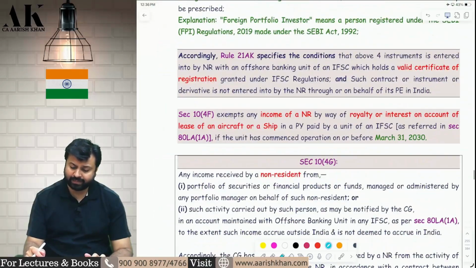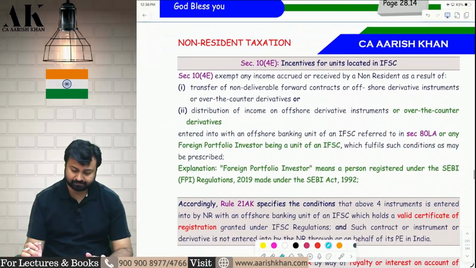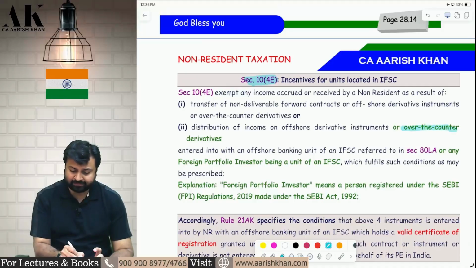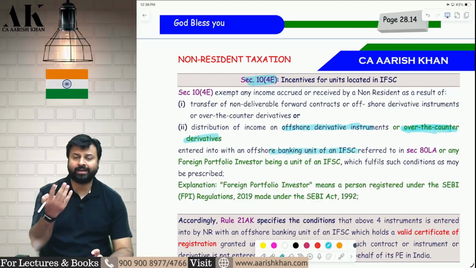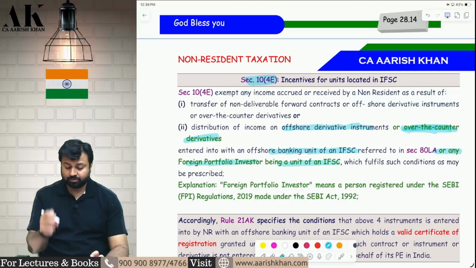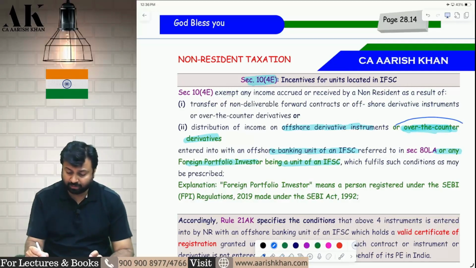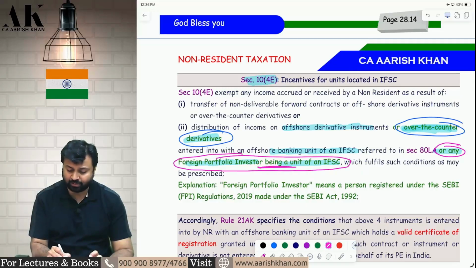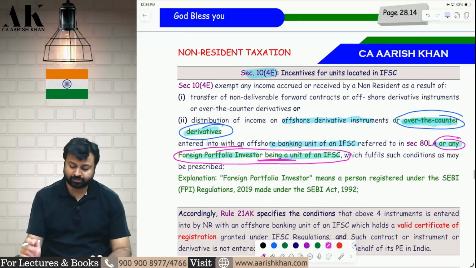Second amendment on page number 28.15. In 10(4E), they have added over-the-counter derivatives also. Earlier, there was only offshore derivative instrument. Now they have also added over-the-counter derivatives. Plus, earlier there was only offshore banking unit with whom you need to enter into a contract. Now you will also enter into a contract with FPI being a unit of IFSC. So there are two amendments over here. First, over-the-counter derivative has been added. Second, you can now enter into a contract with any foreign portfolio investor being a unit of IFSC, in this section.